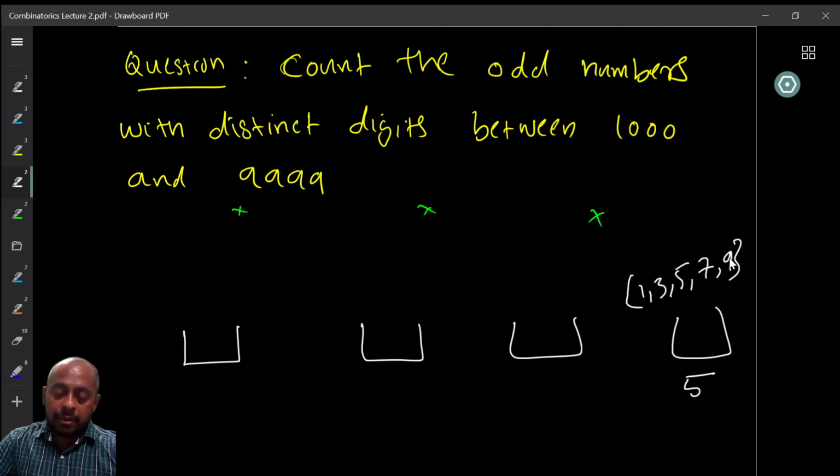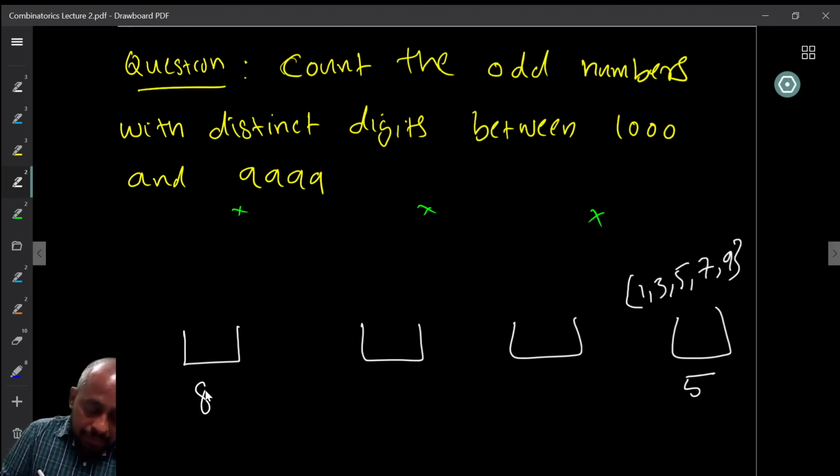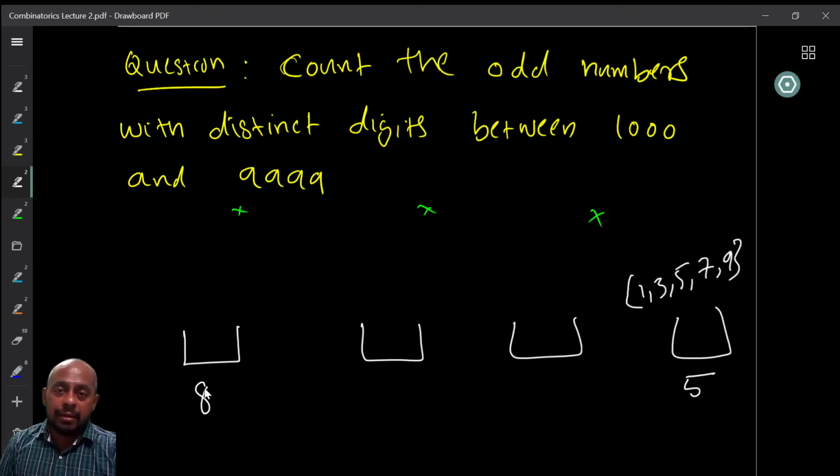So I have 8 possibilities here. I have 1 to 9, and out of these 9, I cannot choose the one I chose for the last position. Therefore, I have 8 choices remaining.